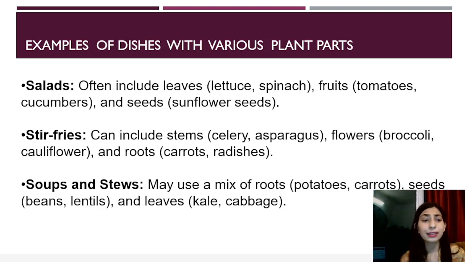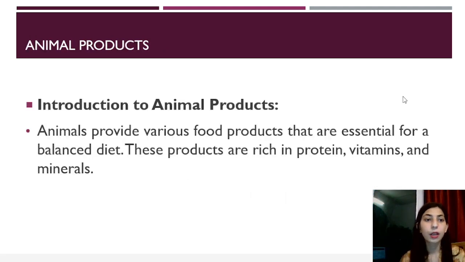Seeds, then stir fries can include stems, celery and asparagus we can use. Then flowers, broccoli and cauliflower we can use. And then roots, carrots and radishes. Then soups and stews may use a mix of roots like potatoes and carrots to prepare soups and stews. Seeds, we can add beans and lentils. Then leaves, we can use kale and cabbage.